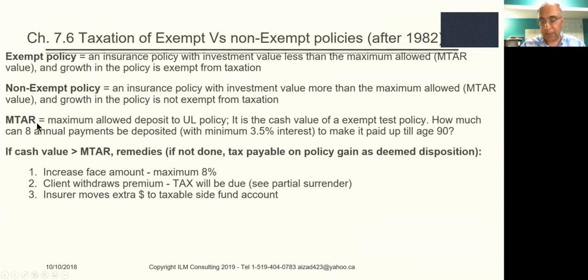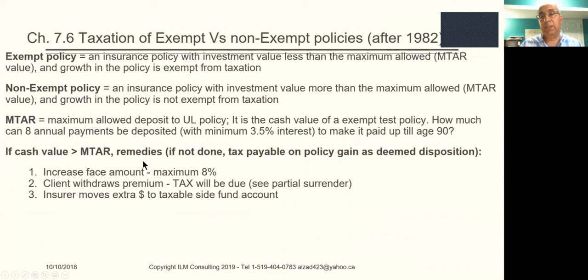MTAR is the maximum taxation actuarial reserve. That is the maximum allowed deposit to the UL policy. And basically, how do they calculate it? It's the cash value of an exempt test policy. They calculate how much 8 annual payments can be deposited at a 3.5% interest to make it a paid-up policy. So that is basically how they calculate MTAR. But just keep in mind that if the cash value, that is the amount of the money in the investment account, is less than the MTAR, it's okay. If it's more, then you have a problem.